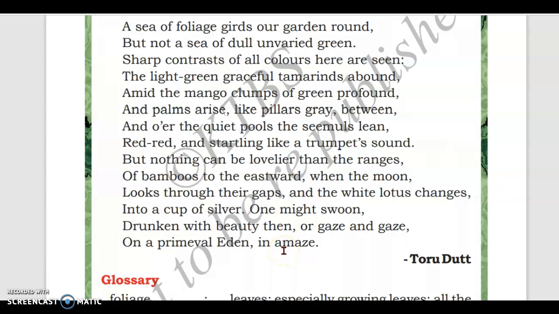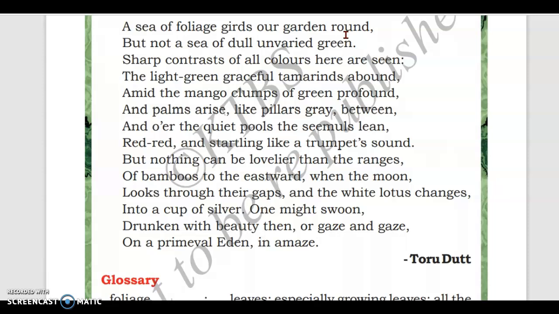So how does the poetess start this poem? She starts with "A sea of foliage grids our garden round." It's a metaphor. Actually, she compares the foliage to a sea. Foliage means leaves, all the leaves of the plants and trees.